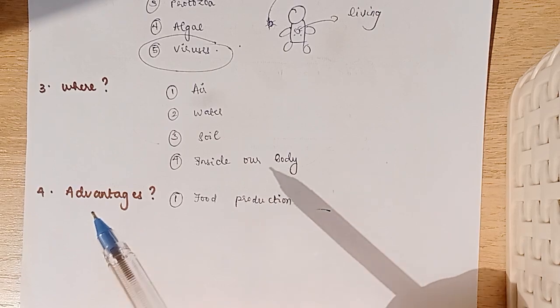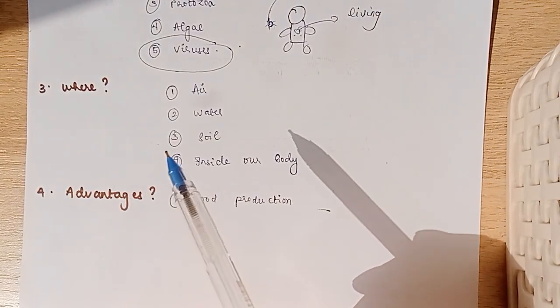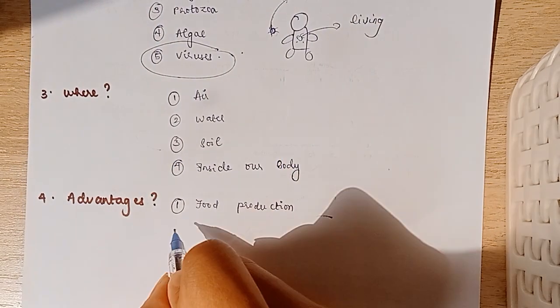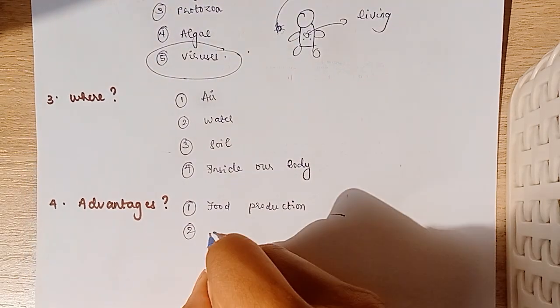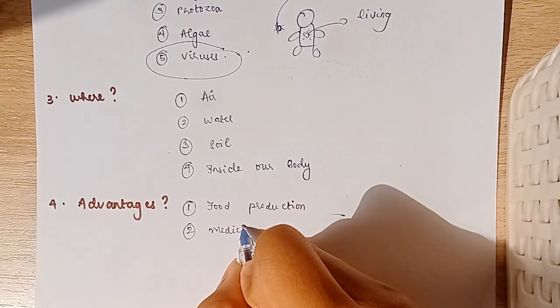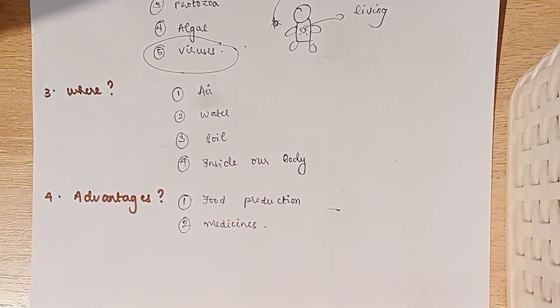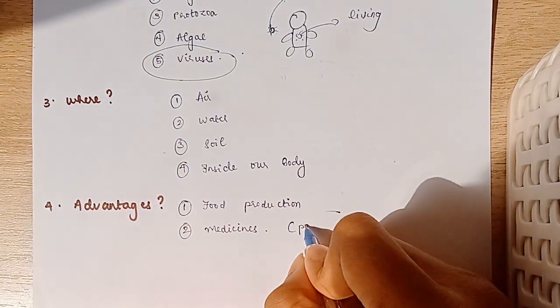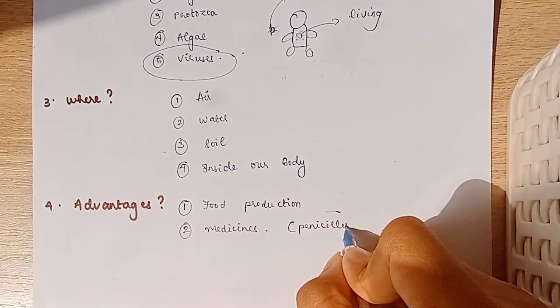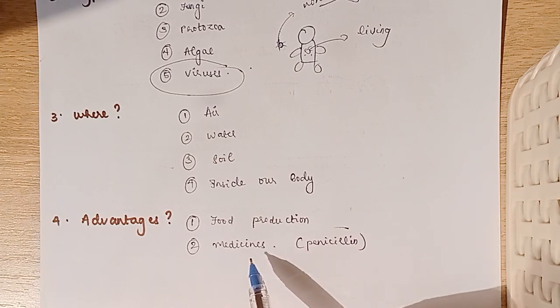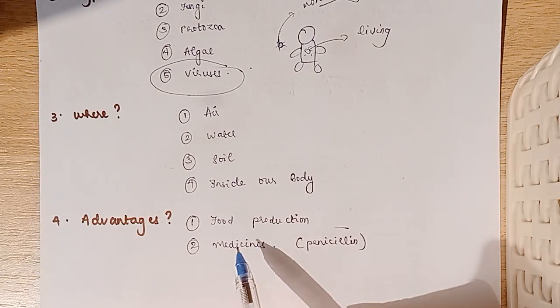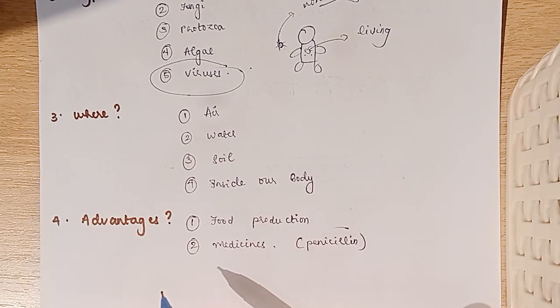Yeast and bacteria are microorganisms, thus they help in food production. The second advantage is that they help in building medicines. For example, penicillin was found by Alexander Fleming with the help of a certain kind of bacteria. So they are used to make medicines or antibiotics.